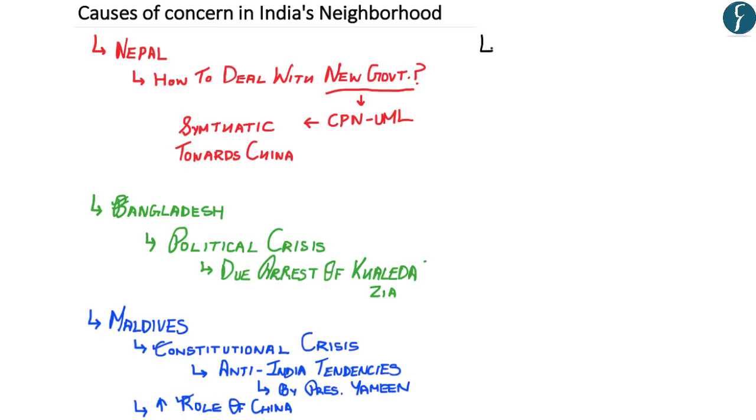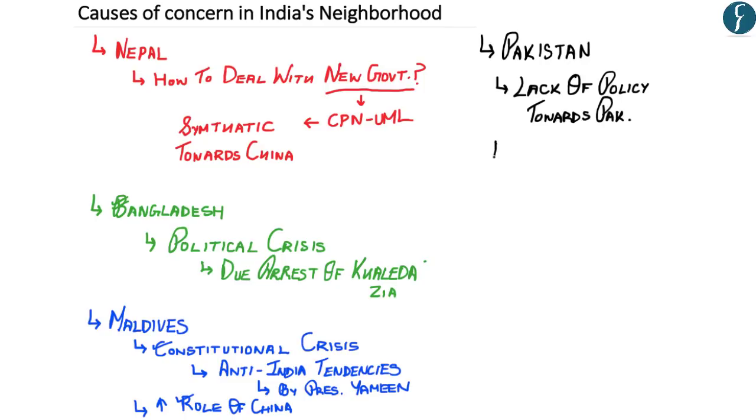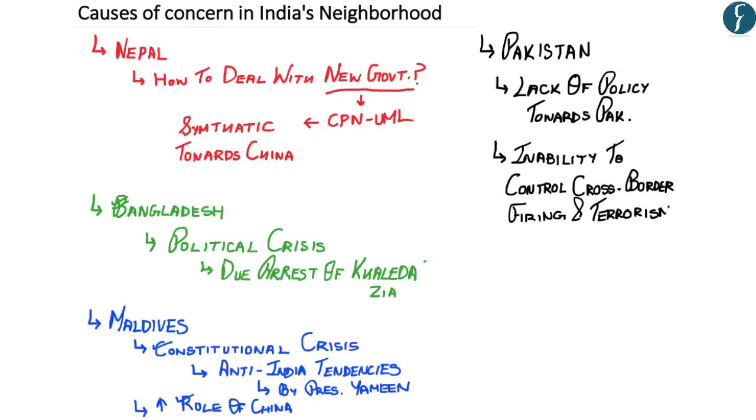Now, the fourth country that the author talks about is Pakistan. Now, according to the author, there has been a lack of a consistent policy that India should have towards Pakistan. And moreover, according to the author, there has been an inability to control cross-border firing and terrorism that are emanating from Pakistan. Now, the fifth and the last country that the author talks about is Afghanistan.